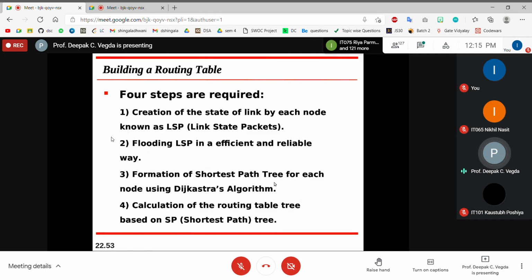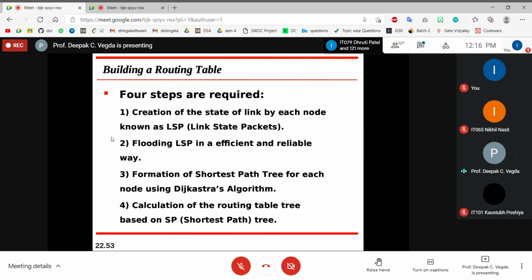Now the third step is the logical, technical one, that is how you generate the routing algorithm. What it says is the formation of a shortest path tree for each node using Dijkstra's algorithm.